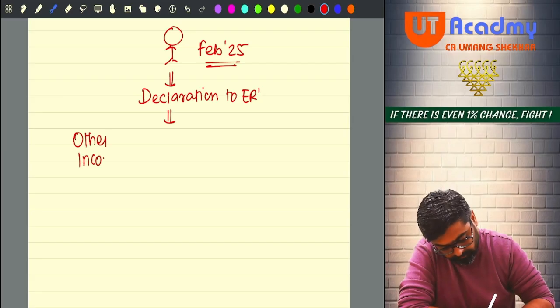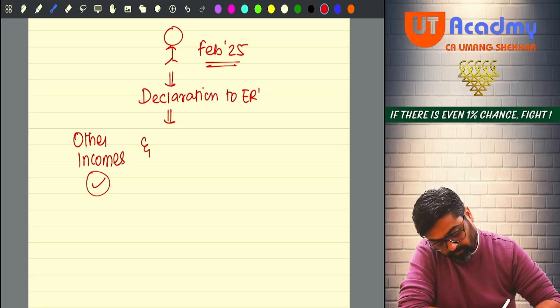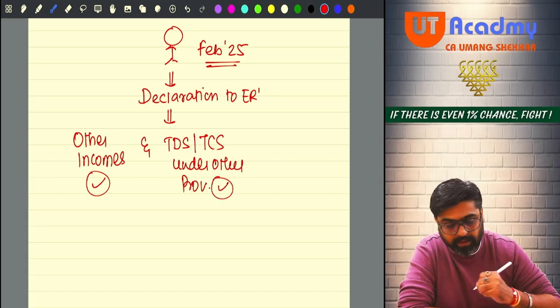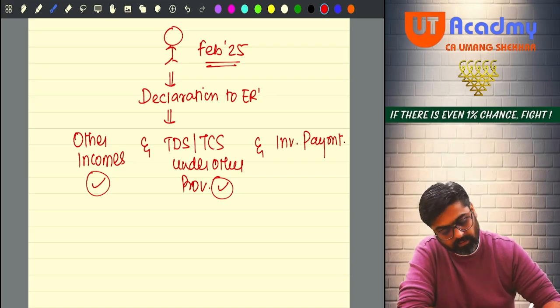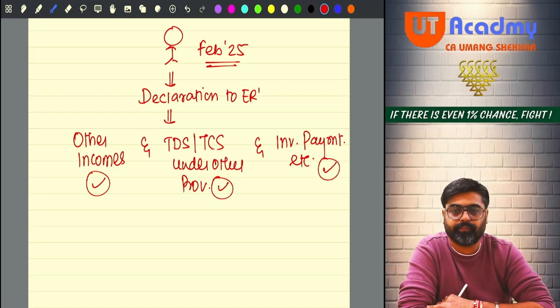Other incomes. Can the details of other incomes be given? Yes. And TDS or TCS under other provisions, can that detail be given? Yes. And investments, payments, etc. for claim of deduction, etc. Yes or no? Even these details can be given.